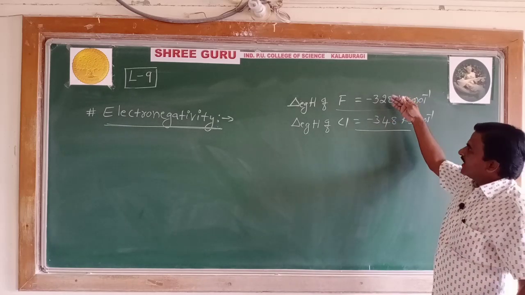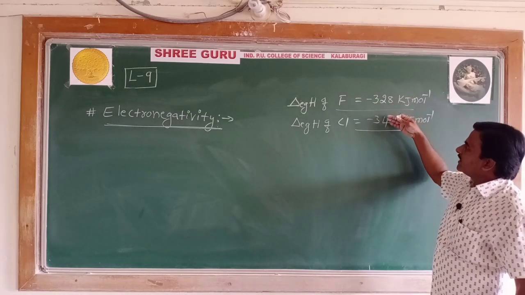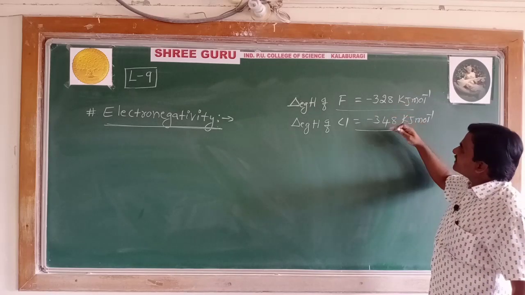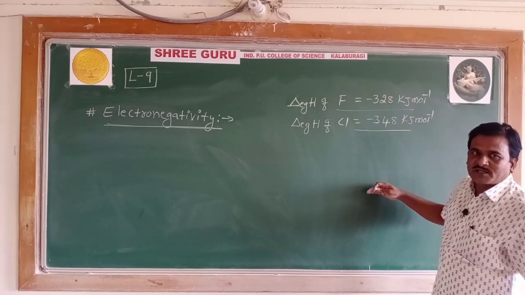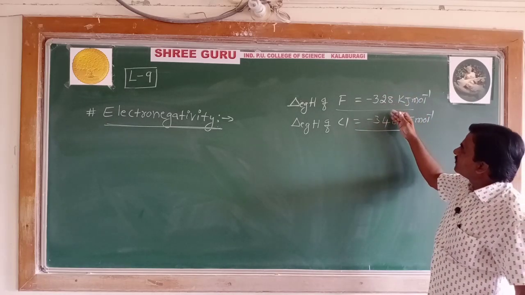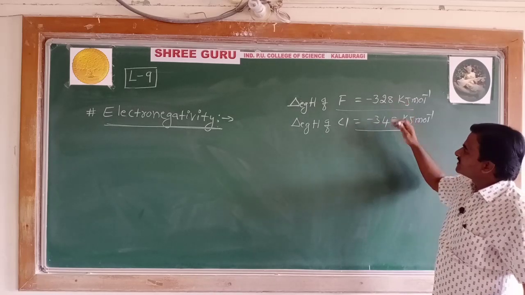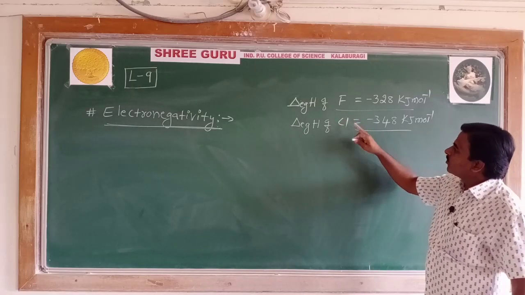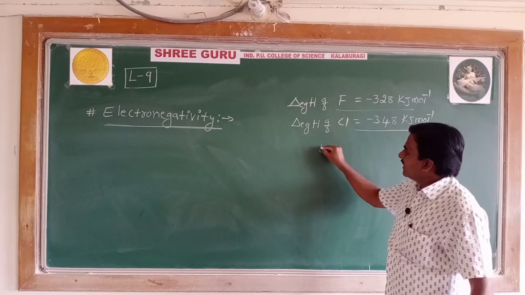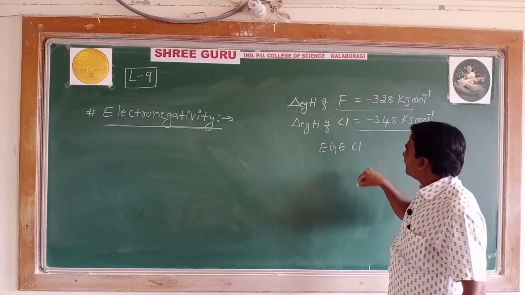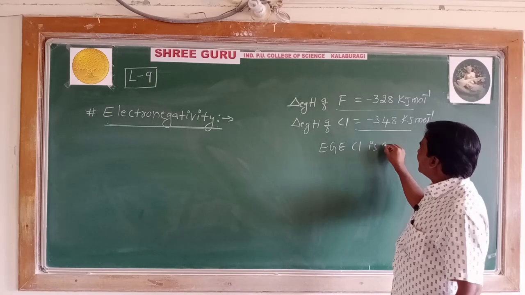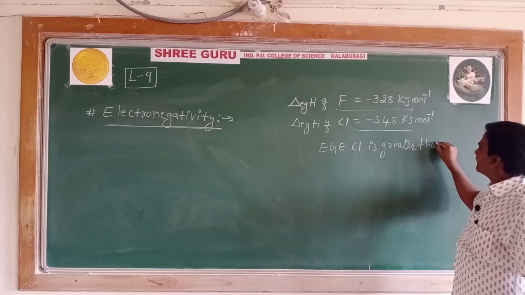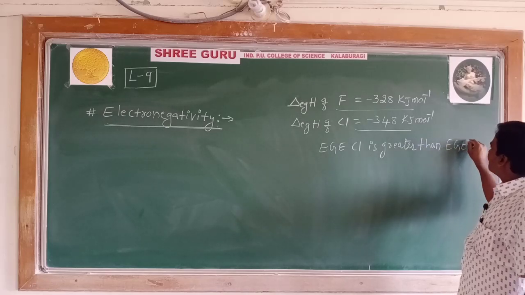As per the trend, down the group, electron gain enthalpy becomes less and less negative. Minus 328 means the chlorine value should be less negative than this. But the question has appeared: the electron gain enthalpy of chlorine is more than the electron gain enthalpy of fluorine.